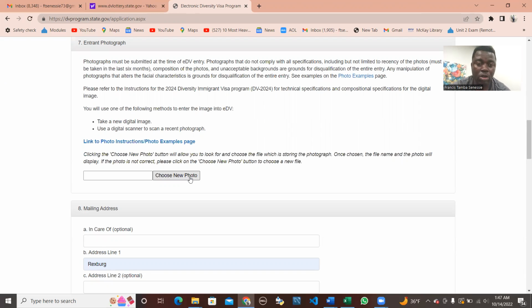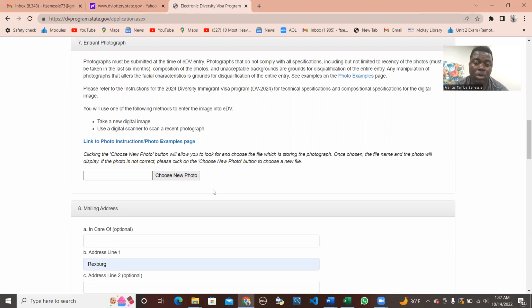If you're using your phone to apply, you can even use your phone to do this application as long as you've got the correct photo type, passport photo type. You can use your phone, and when you transfer that photo to your phone, you click here and choose the photo.